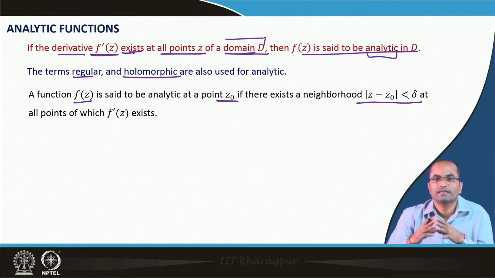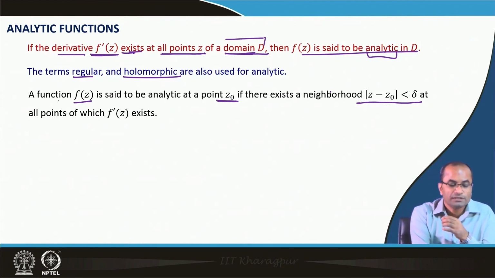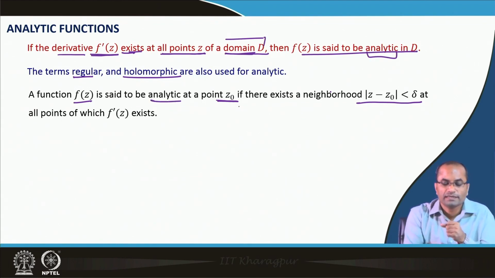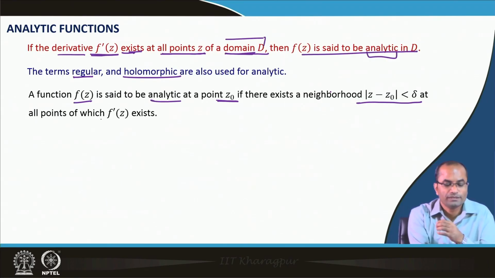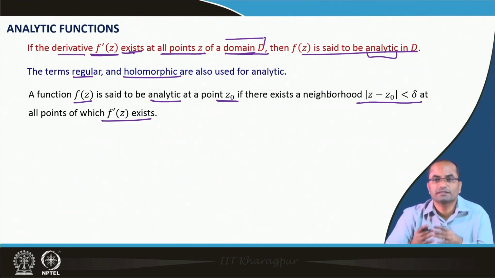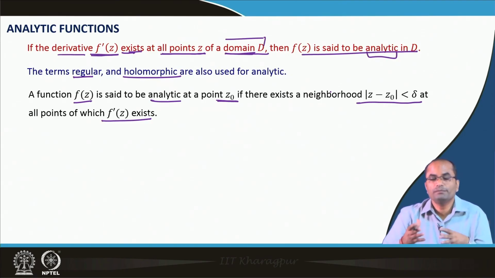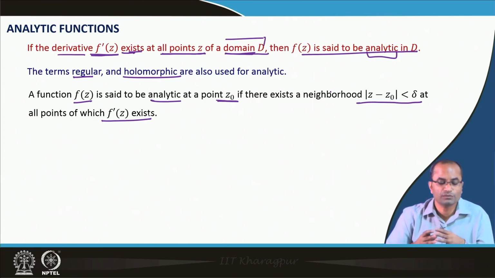Differentiability does not imply analyticity, because the function is said to be analytic at a point if there exists a neighborhood at all points of which f prime z exists. Meaning, for analyticity the function should not only be differentiable at z naught, but also in the neighborhood of z naught. So, that is how we can understand what is analyticity and what is differentiability.